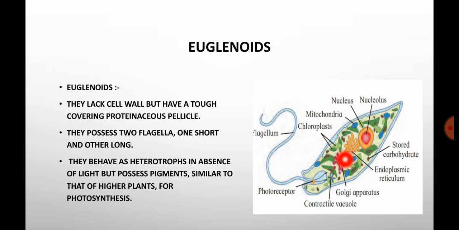Here you can see all the photosynthetic pigments are present. If sunlight is available, they can prepare their own food. If sunlight is not there, they behave as heterotrophs, that means they depend upon another organism. Euglena has all the photosynthetic pigments, so it is similar to higher plants because of the photosynthesis. So this is about the euglenoids.